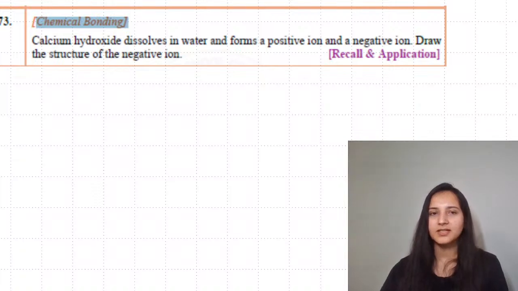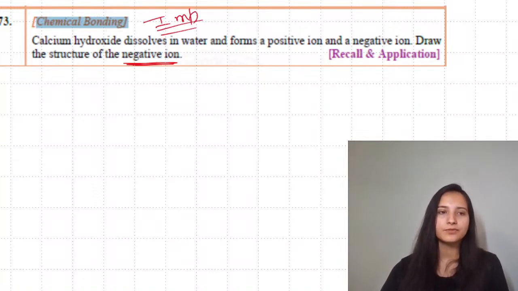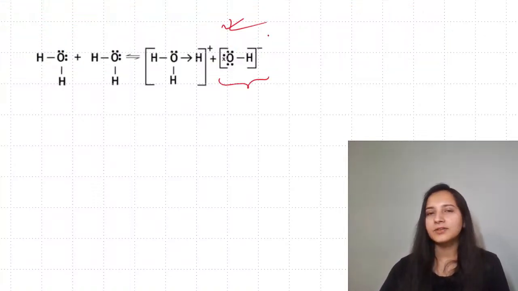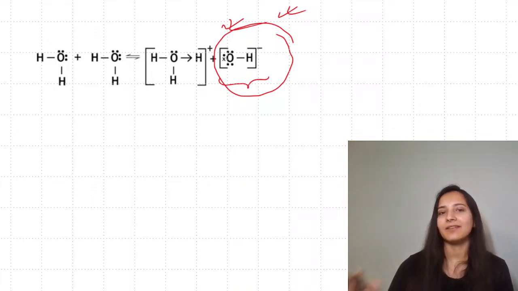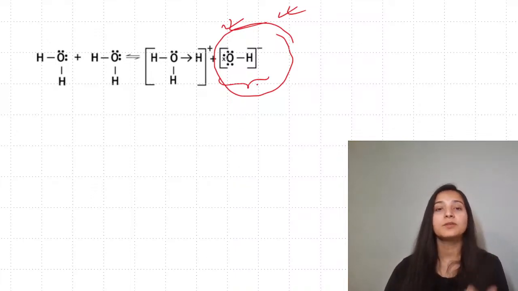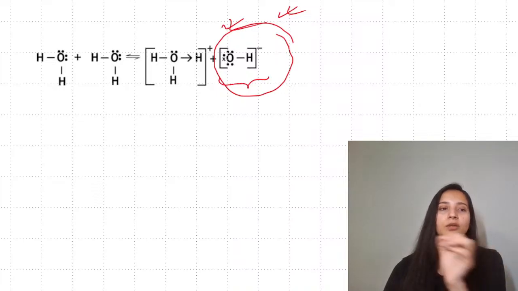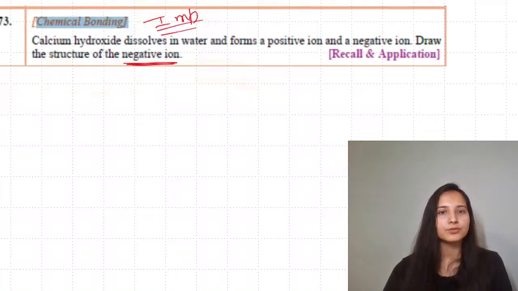Okay. Calcium hydroxide dissolves in water and forms a positive ion and a negative ion. Draw the structure of the negative ion. This is very important. This competency question is important for you people. You have to draw the structure of hydroxide over here. Drawing hydroxide separately has not been a part of your questions a lot, but for you people, the competency based set is having it. So you will have to draw hydroxide. When you draw the hydroxide ion, you will not put a bond over there like it is done in this case. When you have to draw this, you will be drawing oxygen.